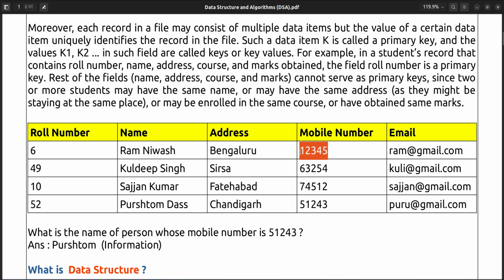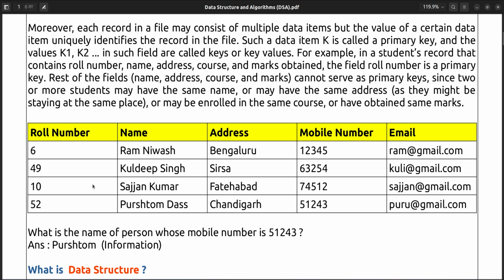The mobile number or email ID, the student can change. He might create a new email ID, might take a new contact number. In that case, the university itself has to give one unique ID, that is roll number, because the university or college will automatically assign you a unique roll number.